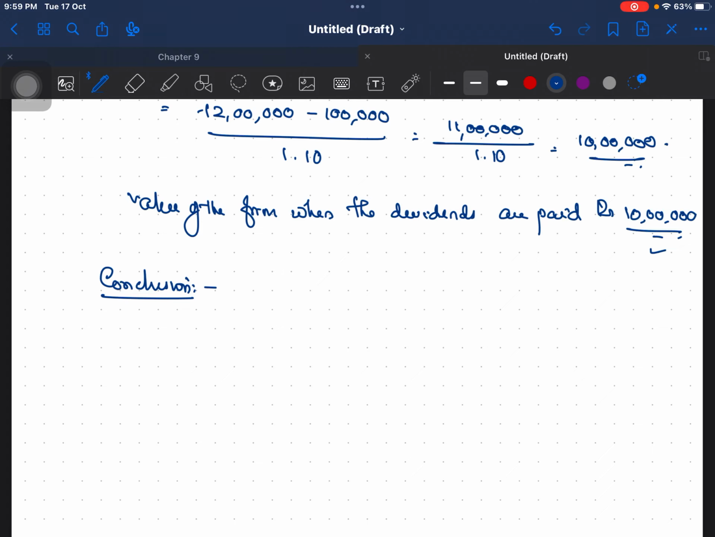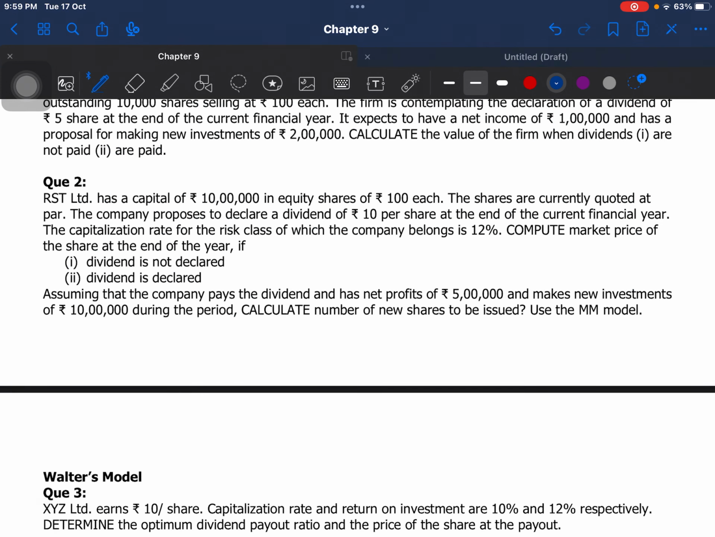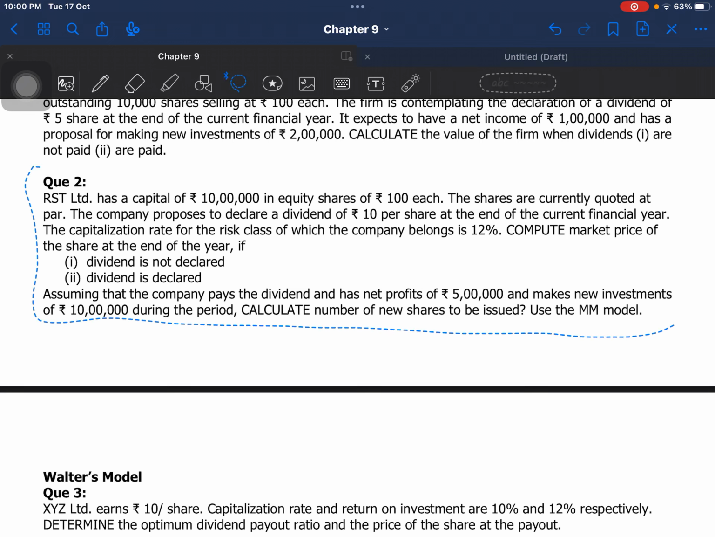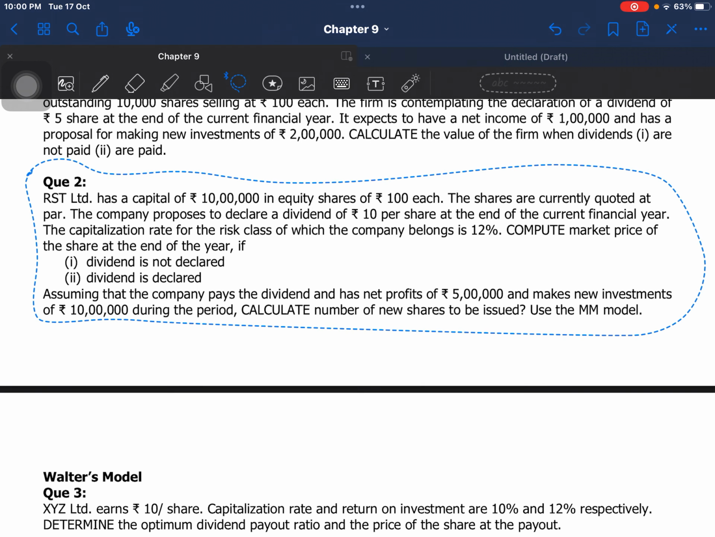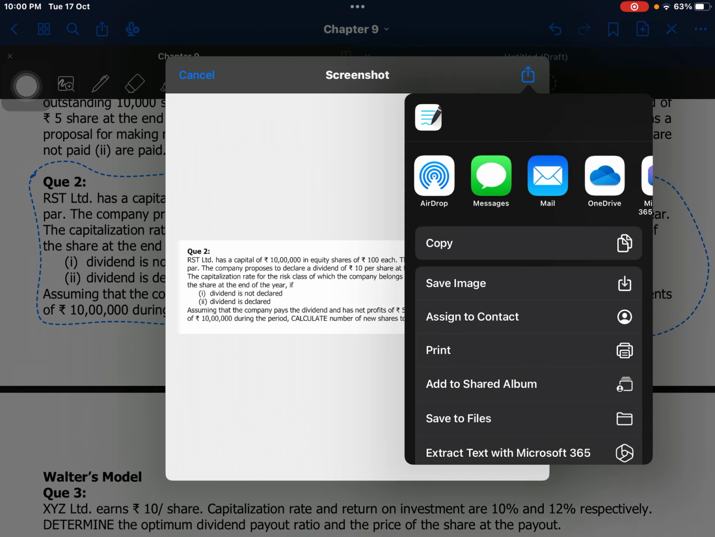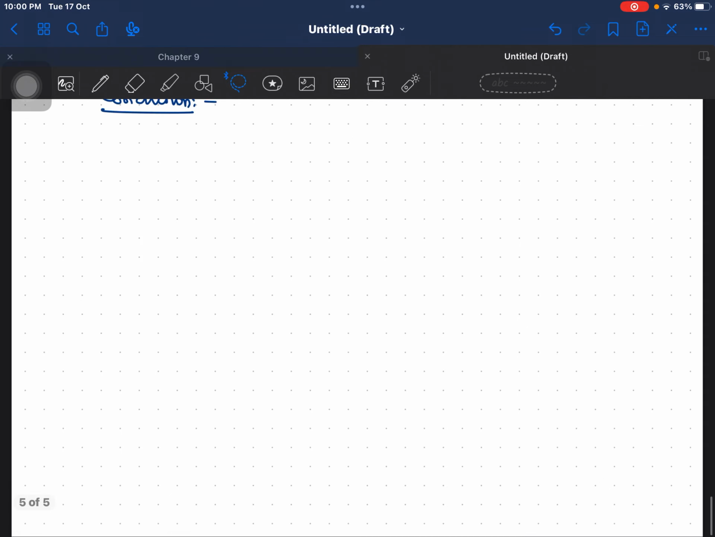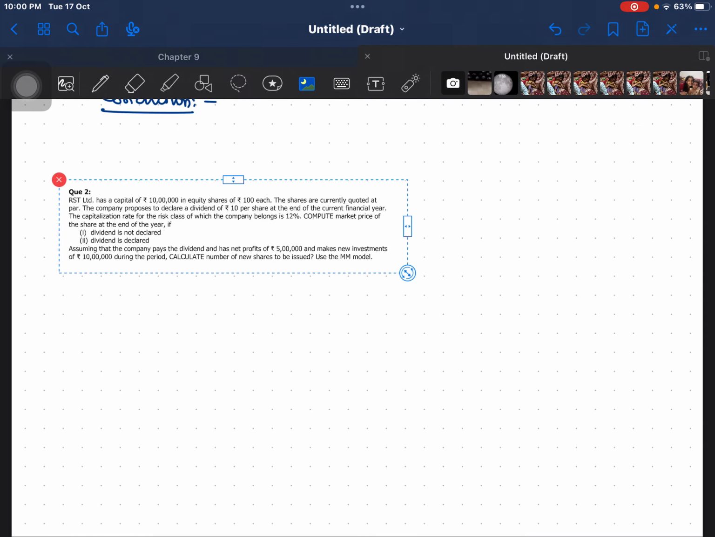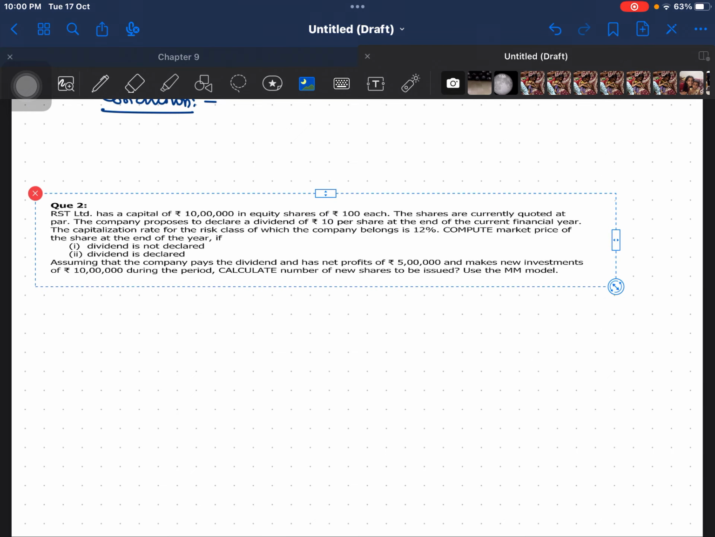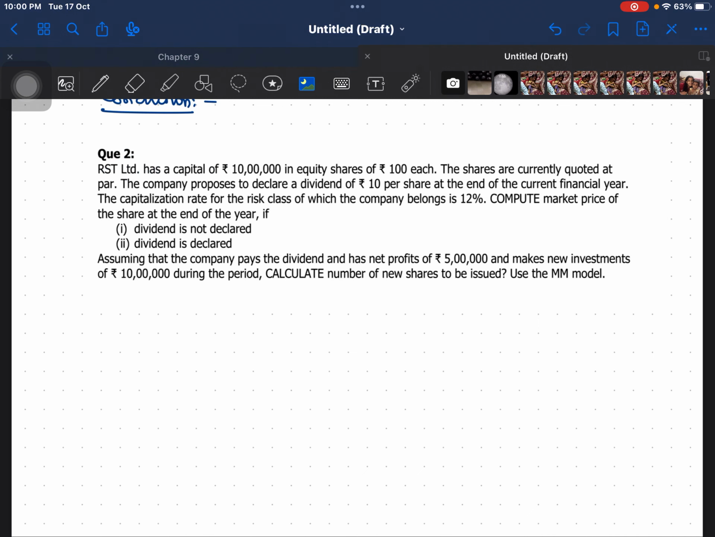So that's all with this problem, and now we will move to the second problem. The second problem is also almost similar to this. Okay, so let me take this here first. I hope this is clear to everyone. Second question. So let's read the question again. Question number 2.